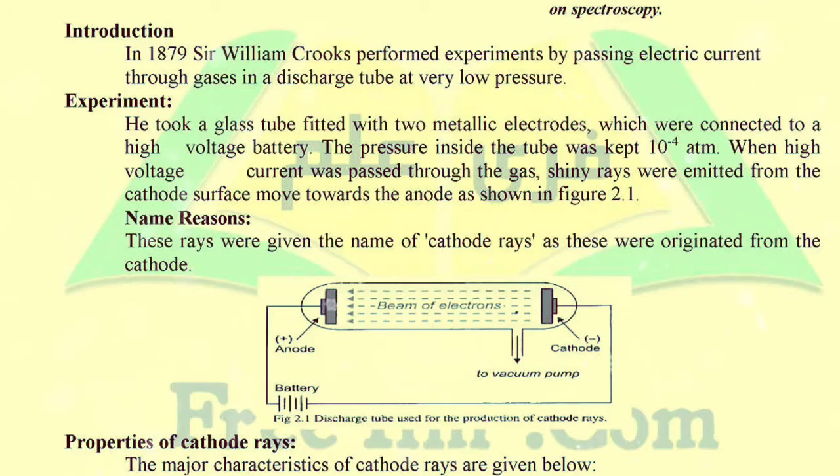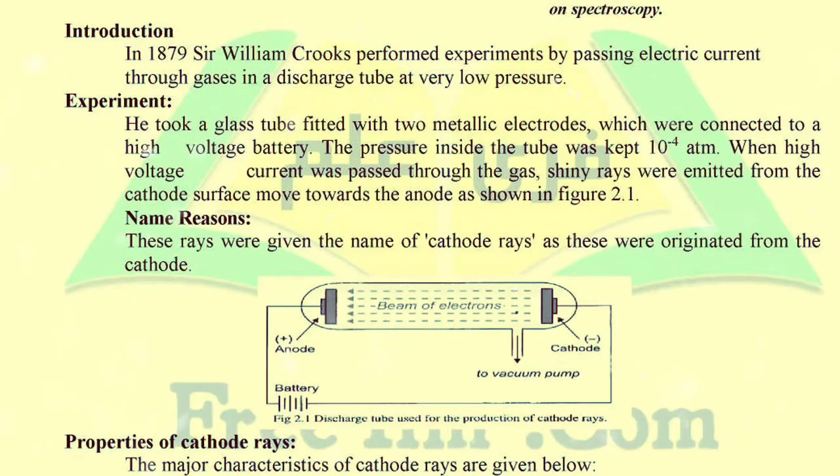Why are they called anode and cathode? Inside the glass tube there are two metal electrodes, and they are connected with the battery. The plate connected with the positive terminal of the battery has positive charge and is called the anode, and the other plate, which has negative charge, is connected to the negative terminal of the battery. He took a glass tube fitted with two metallic electrodes which were connected to a high voltage battery. The pressure inside the tube was kept at 10⁻⁴ atm, which means very low pressure.